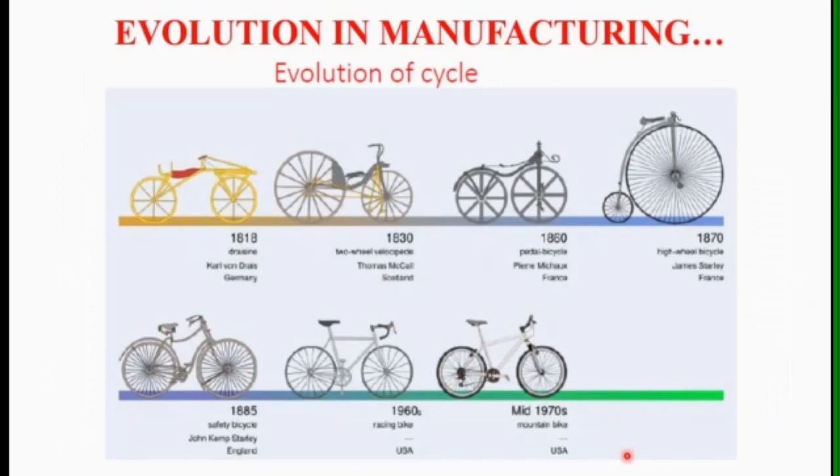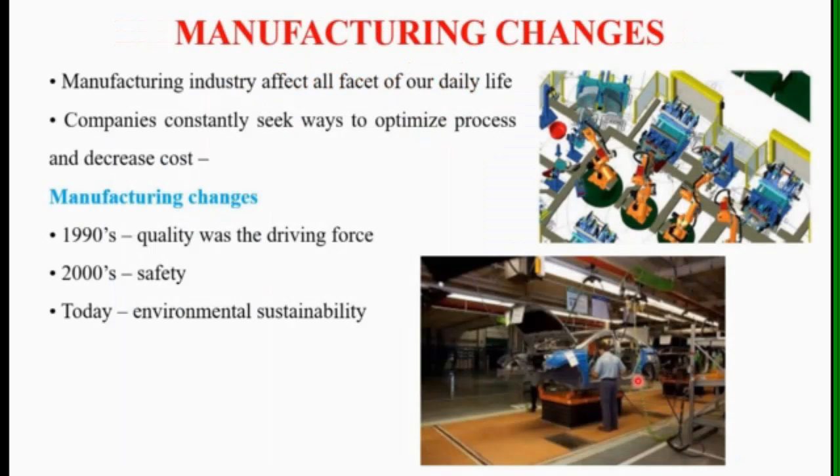Similarly, we can see this evolution in motorcycles or bicycles. From 1818 to the mid-1970s or today, these cycles have also evolved very drastically. Likewise, we can see here in the racing bike, gears are also provided to vary the speed of the bicycle. This is all about the evolutions. Now we can see the manufacturing changes. While these industrial revolutions happened, the manufacturing processes also changed drastically. The manufacturing industry affects all facets of our daily life.